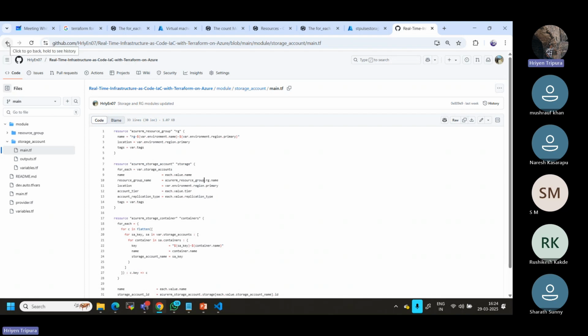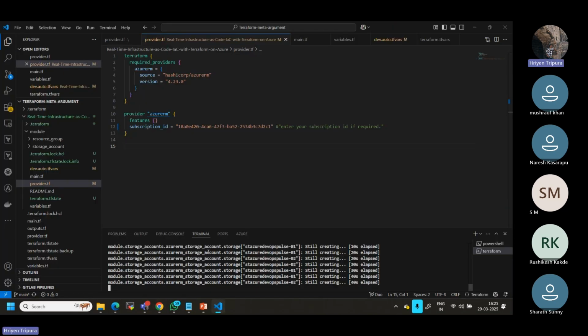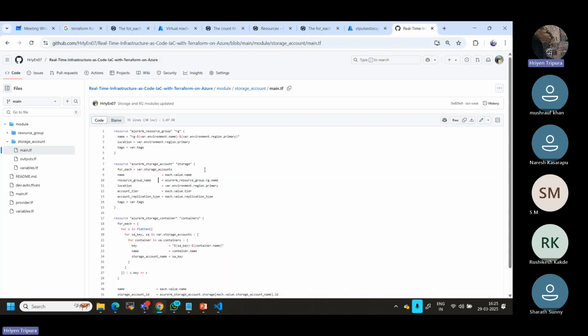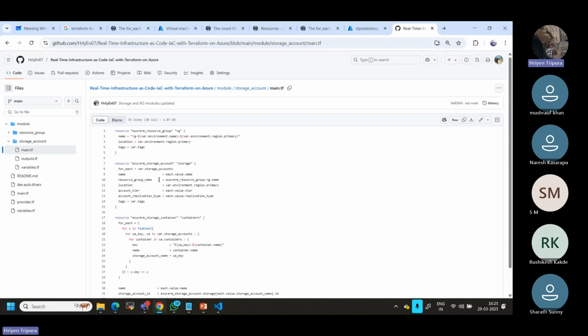Now, that's the first thing. And this is how we have to define it, with the value and the tier, everything. While mapping, just map properly. There should not be any syntax issue. You should check whether it is correctly defined or not. Now, if you see here, it is still trying to create. Let's see.